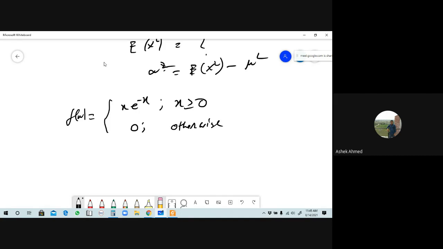What do you mean by this? This represents when the values of x is greater than or equal to 0, then the corresponding values of f of x is this. And this "otherwise" means, this represents the interval, in this case, x is less than 0 here.